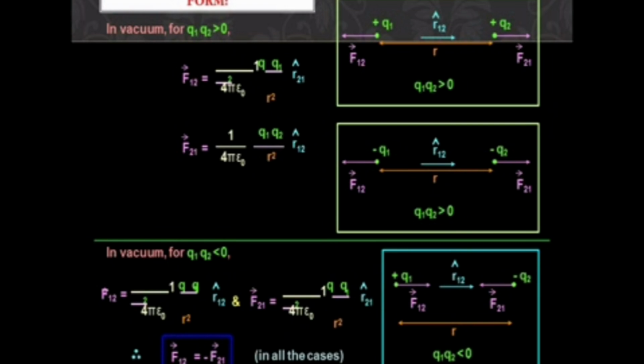The unit vector indicates the direction of the resultant force.